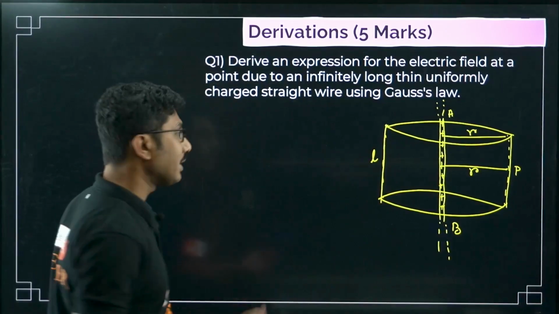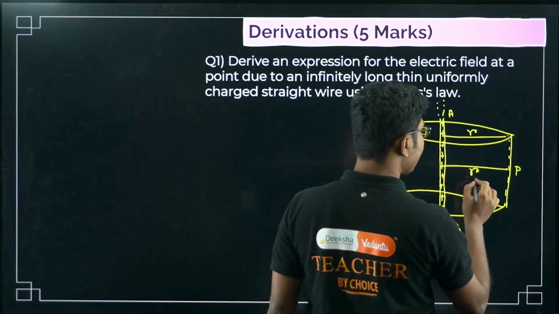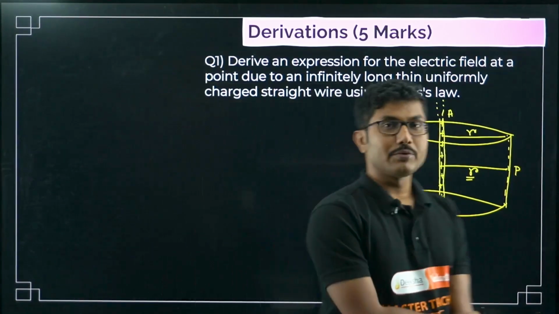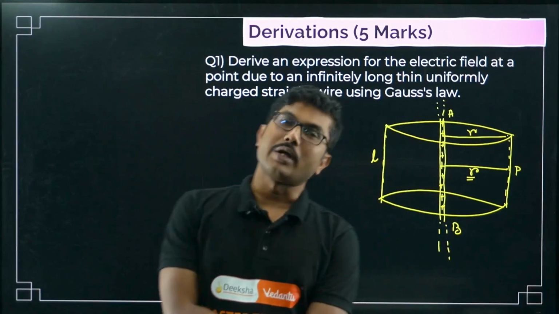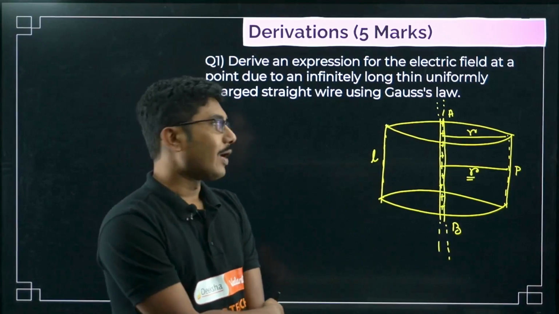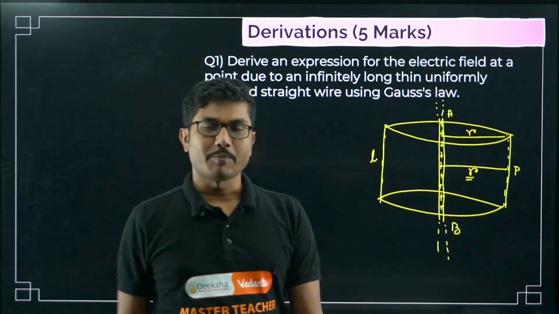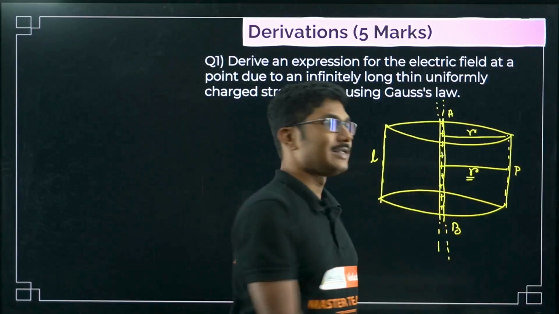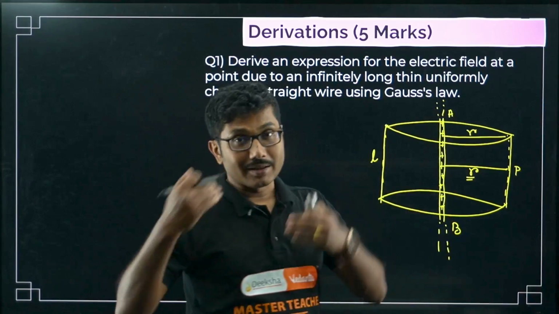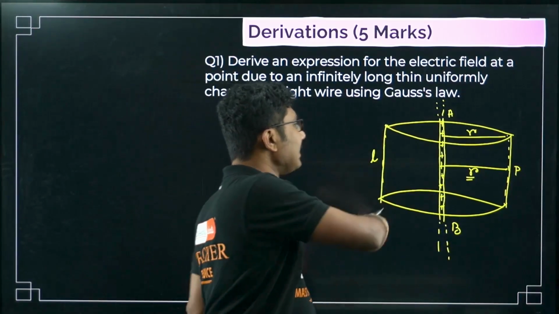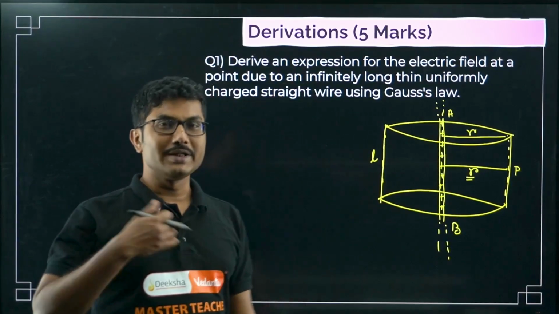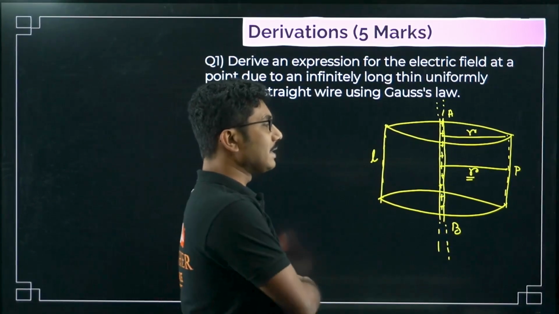Everything we have imagined is not given; the only thing given is r. So at the end, whenever you are solving something, you have to keep in mind whatever is given and whatever you are imagining. Whatever you are imagining, you have to remove at the end. Whatever is given is at a distance from a charged particle. At a distance means this distance is given. So you have to find the electric field in terms of that distance, but this height is not given. It is an infinitely long wire, so this length L is not given, and you have to remove this L at the end. That is how we will solve.